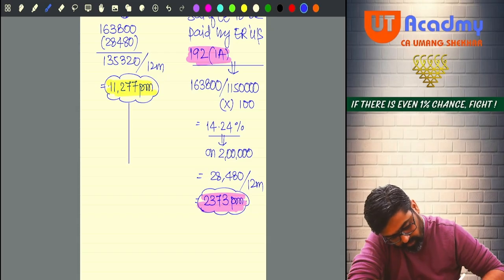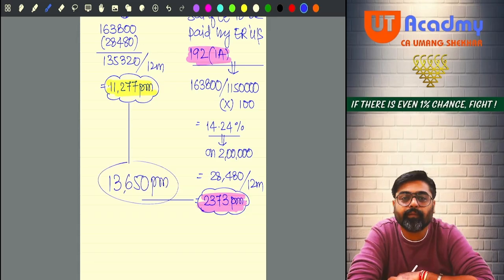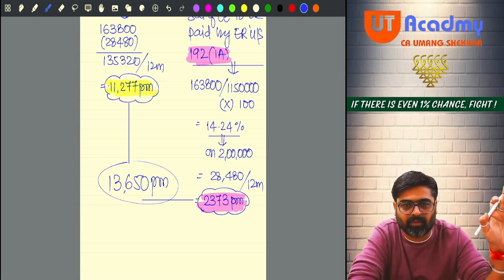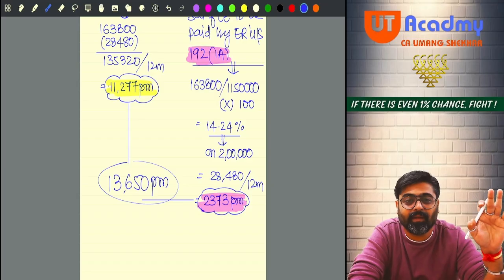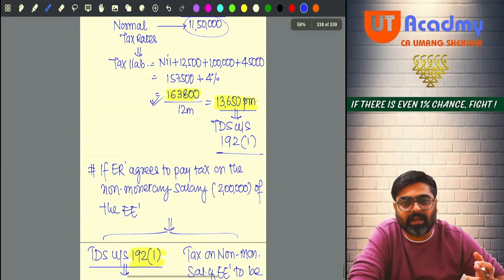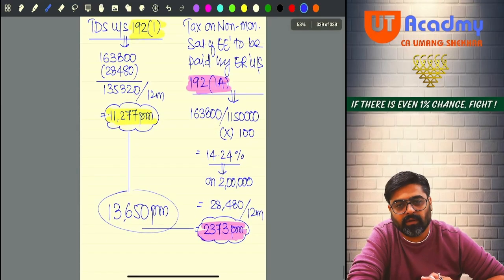This plus this will be 13,650 per month. So the government is going to get 13,650 per month only. But earlier that entire 13,650 was coming from your salary as TDS. Now out of your salary this much will come, and the balance will come from the pocket of the employer.